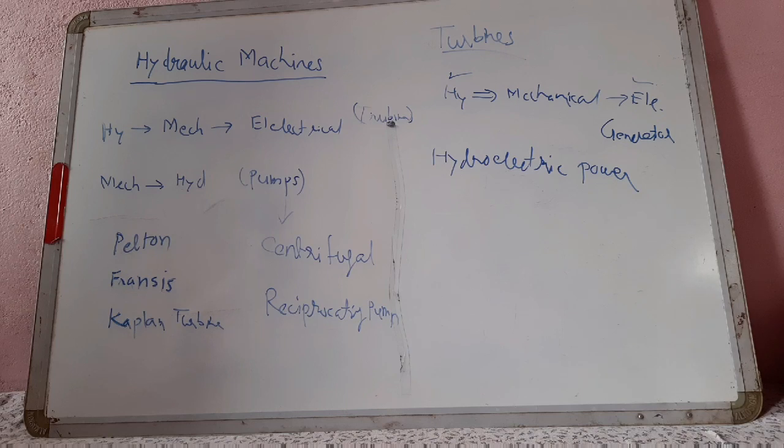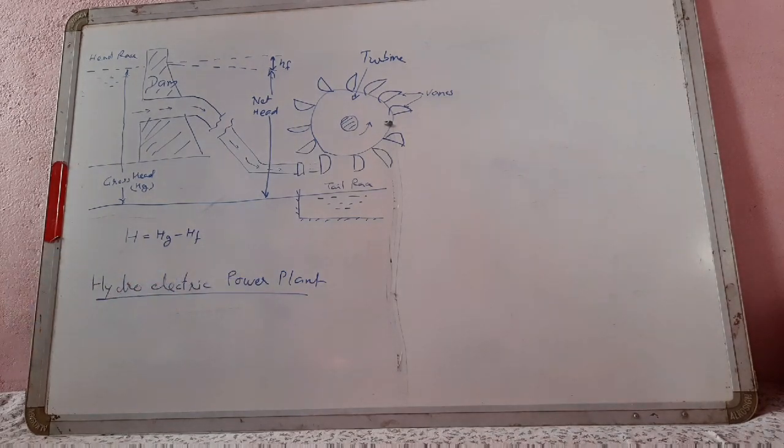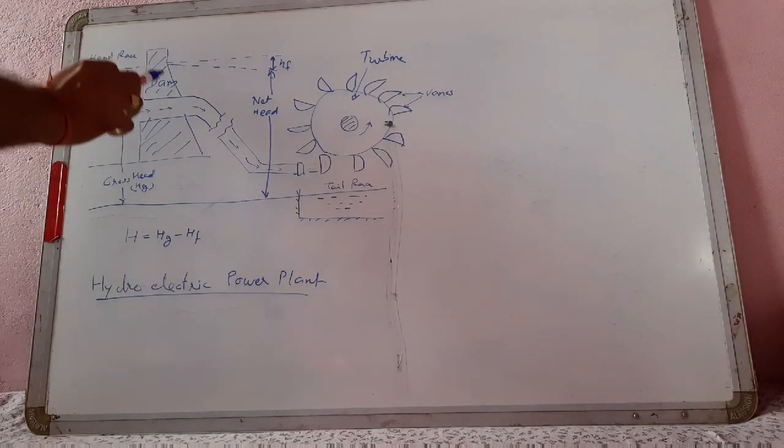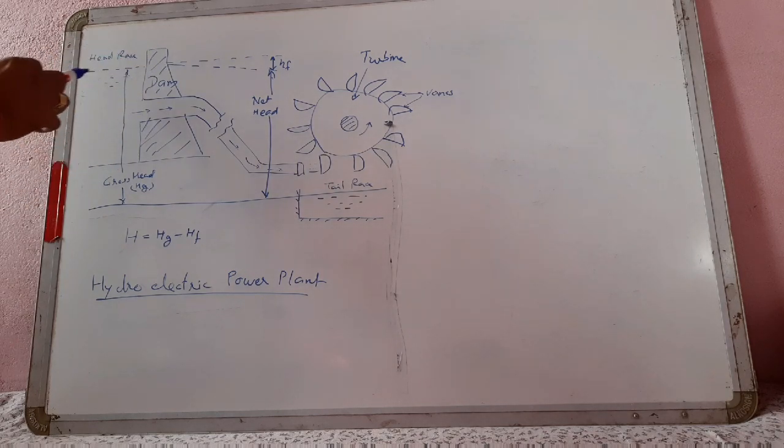General layout of a hydroelectric power plant. This is the structure of a hydroelectric power plant. A dam is constructed across a river to store water.